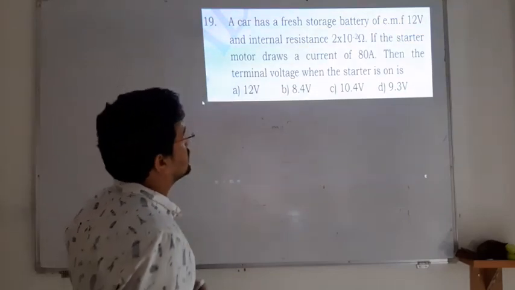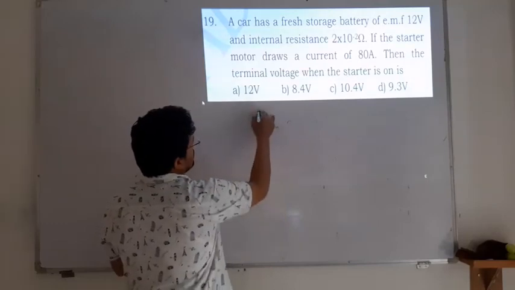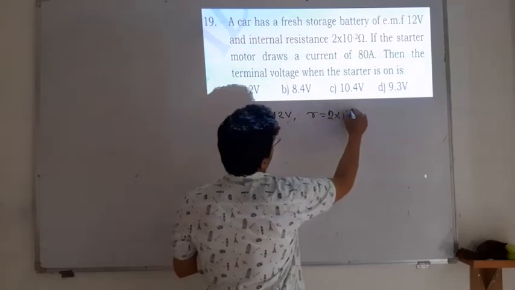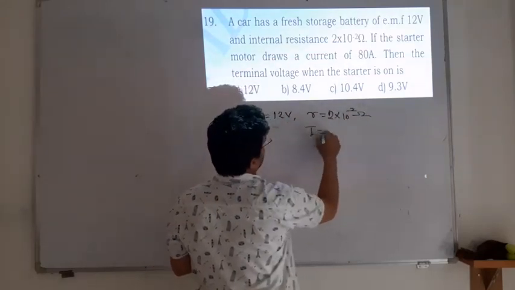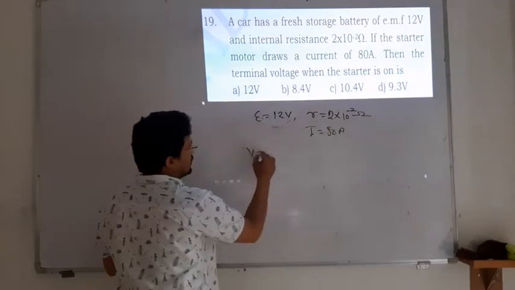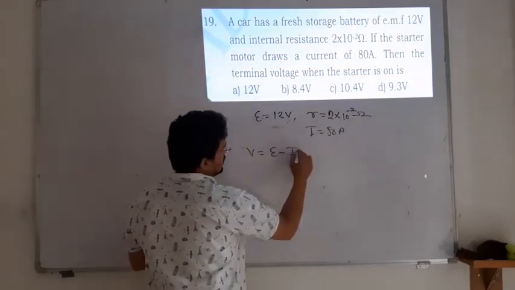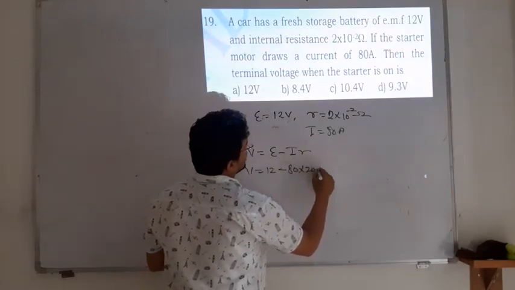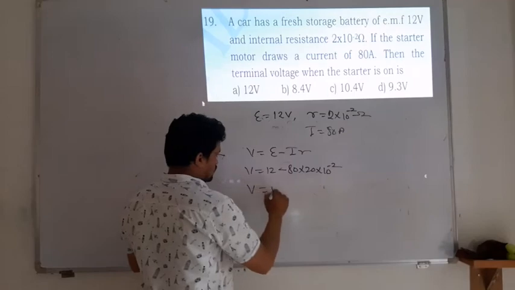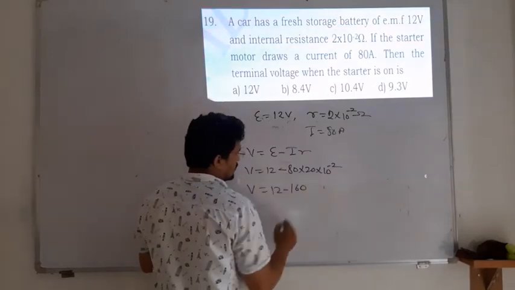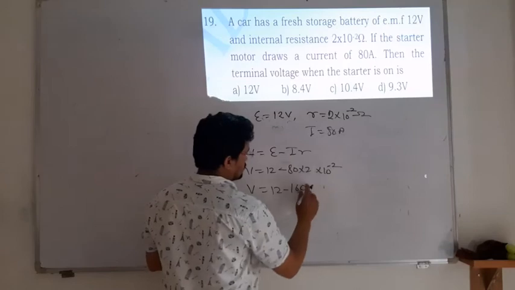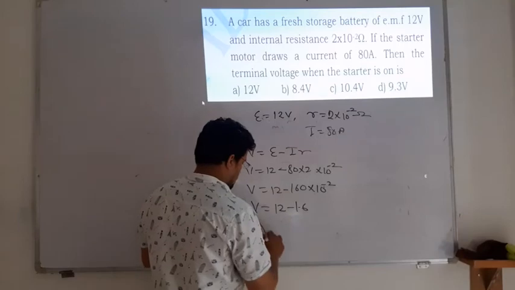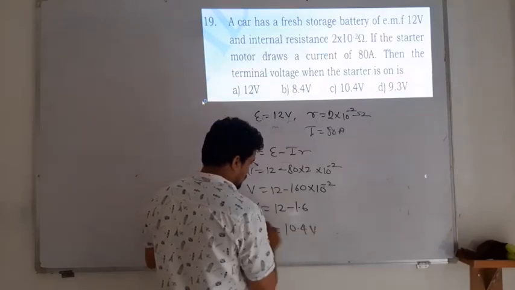A car has a fresh battery. Read this sentence: the EMF is given as 12 volt, the internal resistance is 2 into 10 to the power of minus 2 ohm, and the current is 80 ampere. We know the equation V is equal to EMF minus I into R. So V is 12 minus 80 into 2 times 10 to the power of minus 2. So 160 multiplied by 10 to the power of minus 2. So V is equal to 12 minus 1.6, so V is 10.4 volt.